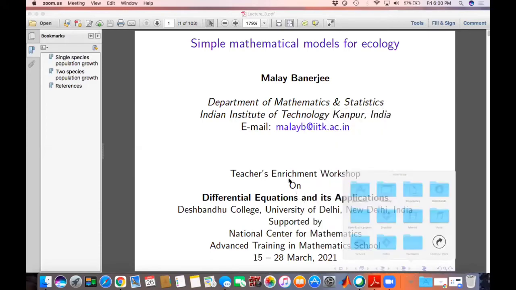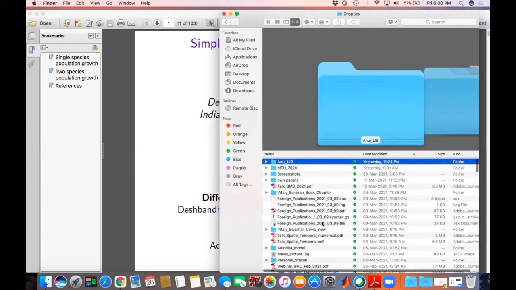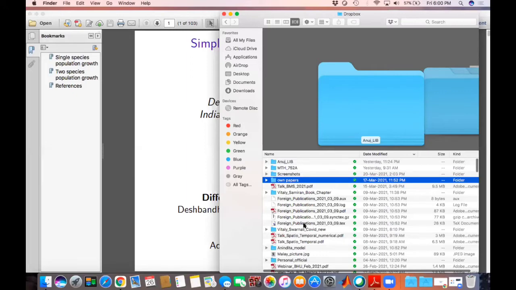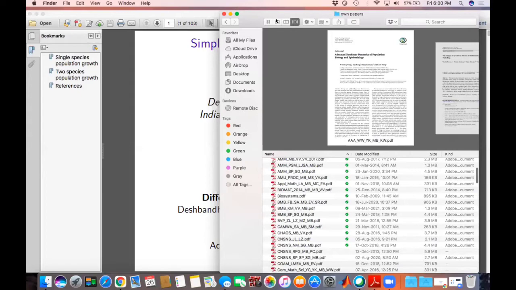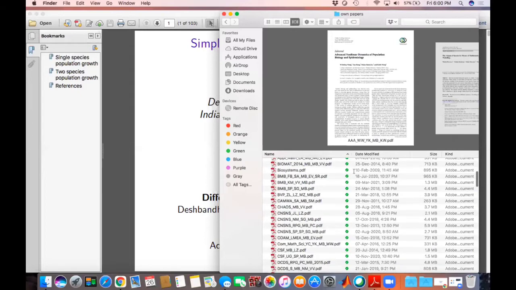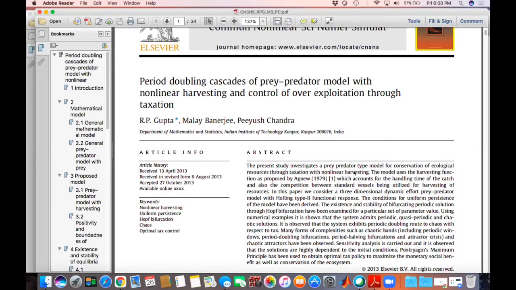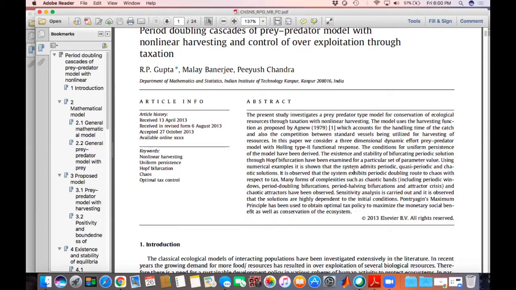So I can just show you quickly one of our papers where we have given a clear-cut idea of how to identify that period doubling bifurcation, and we have also done something on period bubbling. There are so many different things. This is the paper actually. Here we have explained the phenomena quite easily, such that each and everyone can understand how this happens.